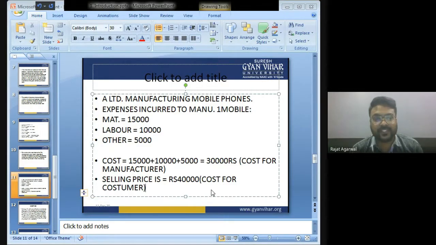So the expenses incurred to manufacture one mobile phone, that is 30,000, is cost for the manufacturer, and the selling price at which the consumer is purchasing the mobile phone is cost for the consumer.